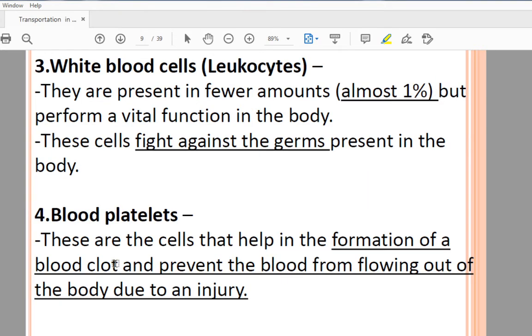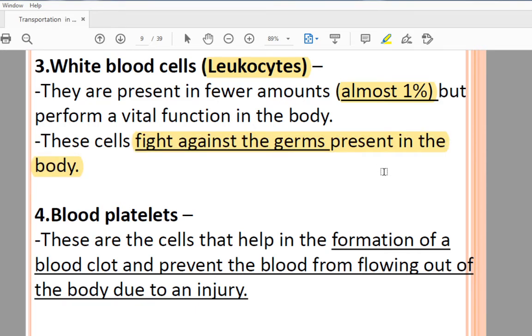Next one is white blood cells, which are known as leukocytes. Almost 1% of white blood cells are present in your blood. Still, these cells are important as they fight against the germs present in the body.